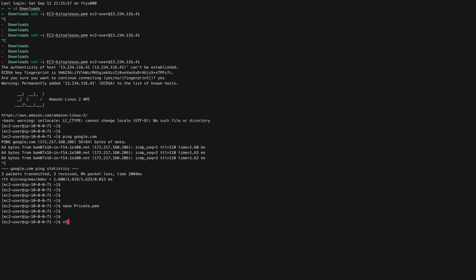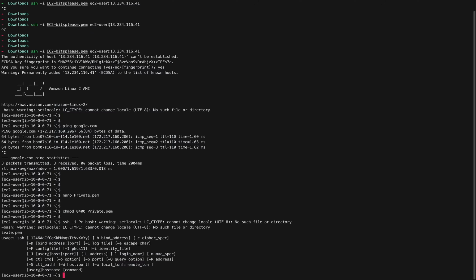Now I'm going to do chmod, because we'll have to change the permissions of this file. There you go. Once we are done with that, what's the next step? From here, let's see if we can connect to our private instance. We'll have to do SSH -i with the private key.